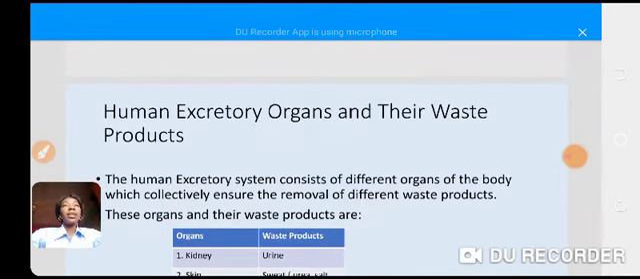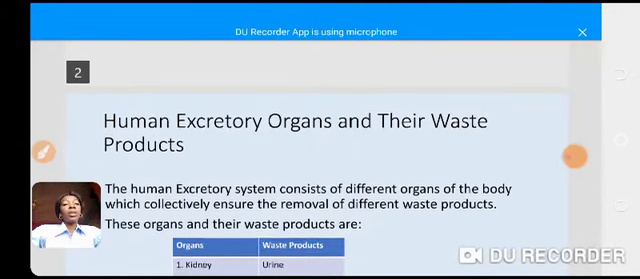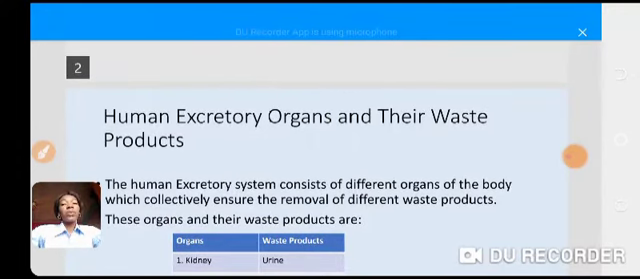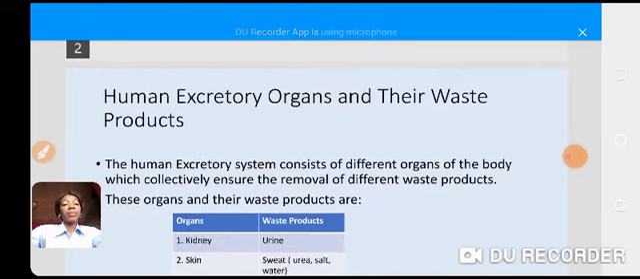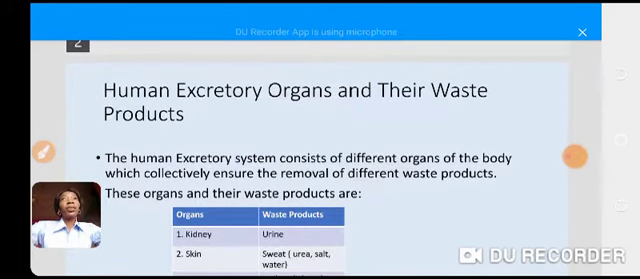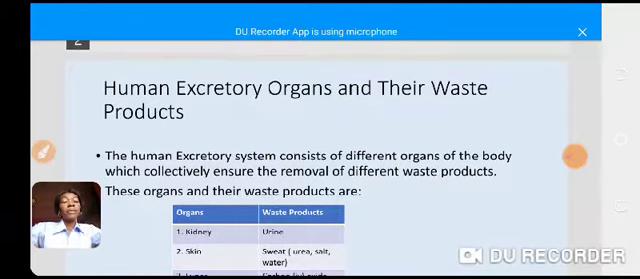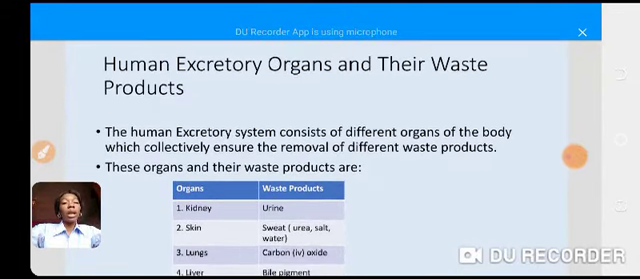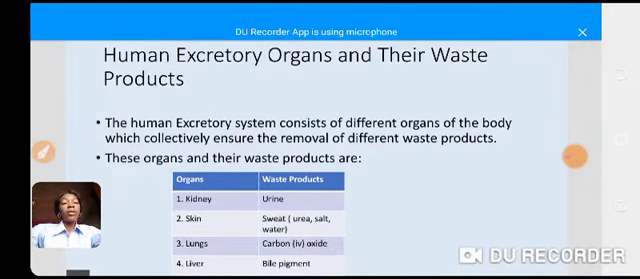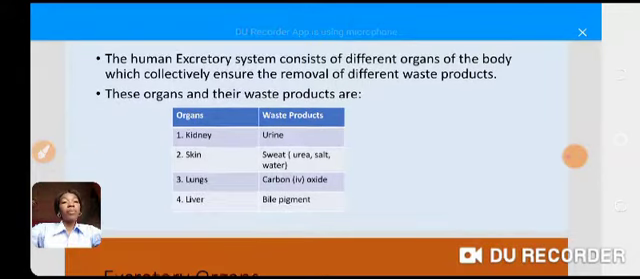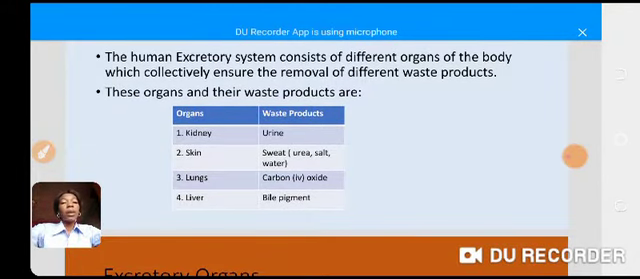The first one, we have the kidney. Kidney is involved with excreting urine. We have the second one, skin. I know most of you will mention sweat immediately. So skin is in charge of excreting sweat. The third one, lungs. The waste product it releases is carbon dioxide. The fourth is the liver, which is in charge of excreting bile pigment.